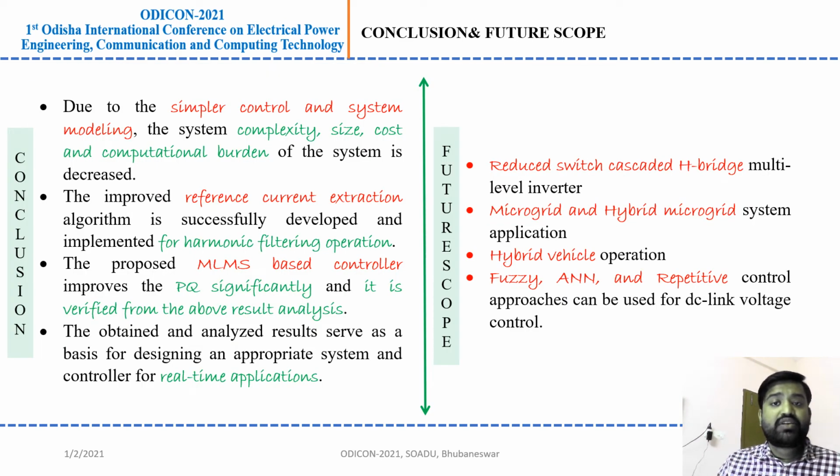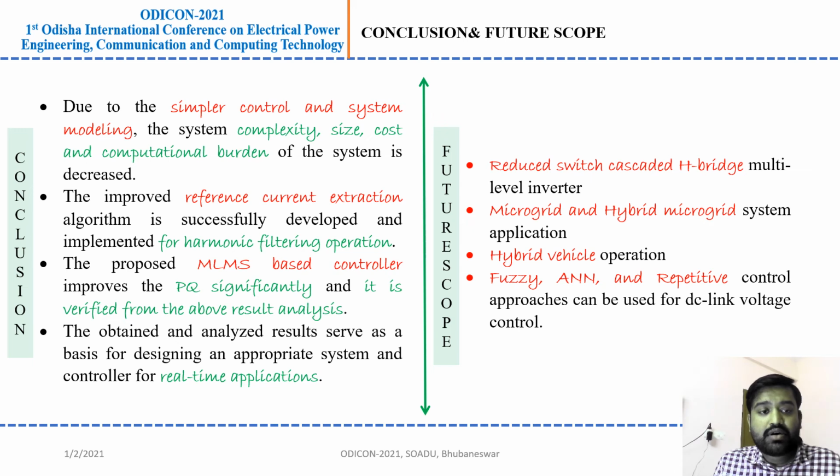And at last, the conclusion and future scope: due to the simpler control and system modeling, the system complexity, size, cost, and computational burden are decreased. The improved reference current extraction algorithm is successfully developed and implemented for harmonic filtering operations. The proposed MLMS based controller improves the power quality significantly, as verified from the above result analysis. The obtained and analyzed results serve as a basis for designing an appropriate system and controller for real-time applications.